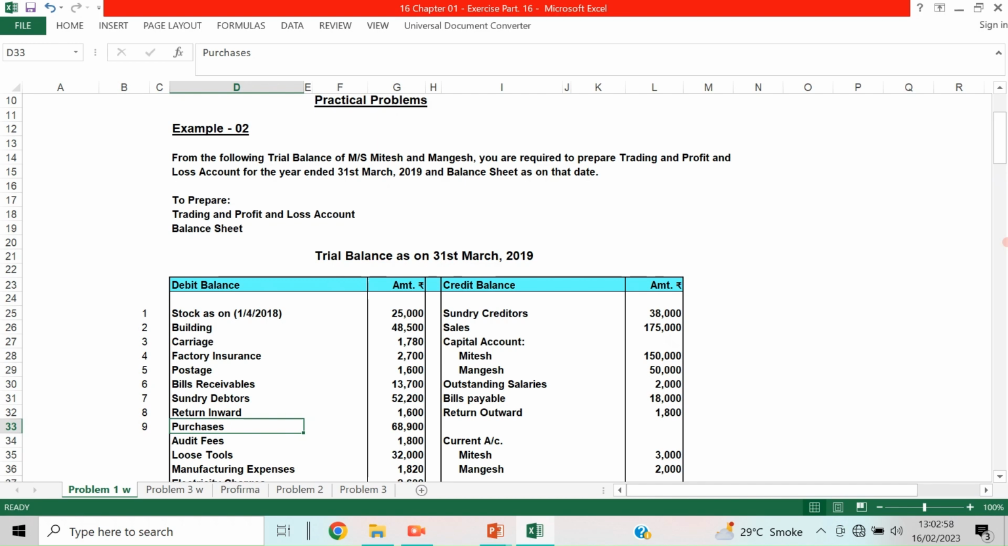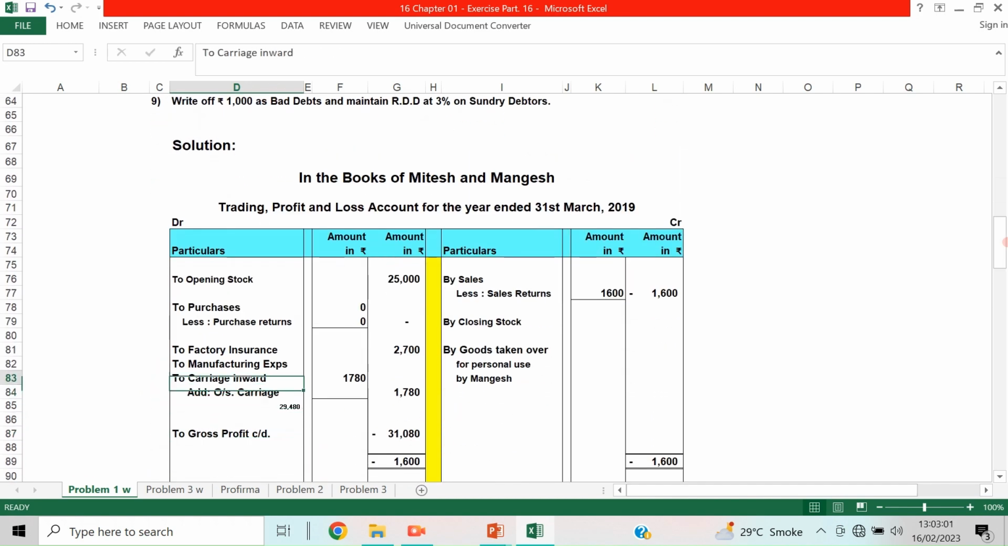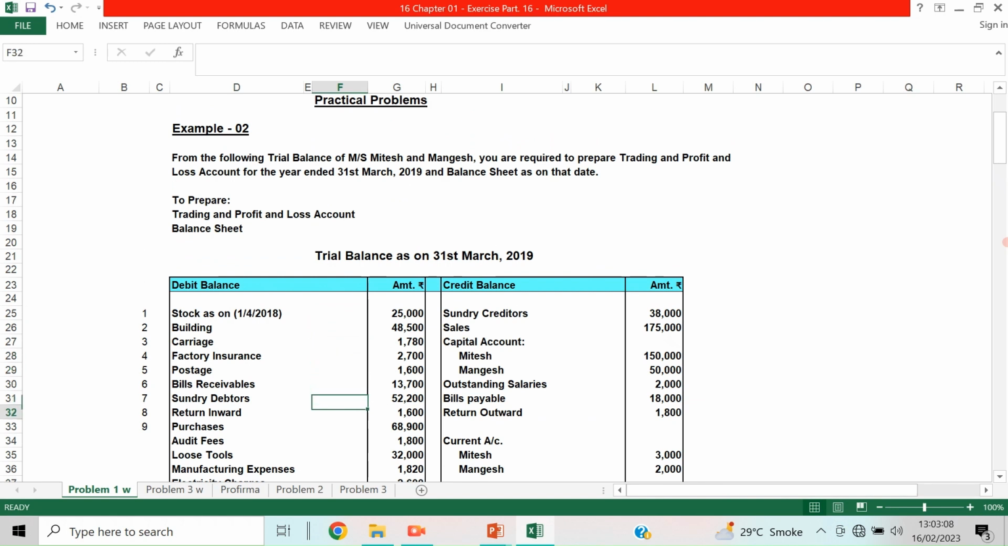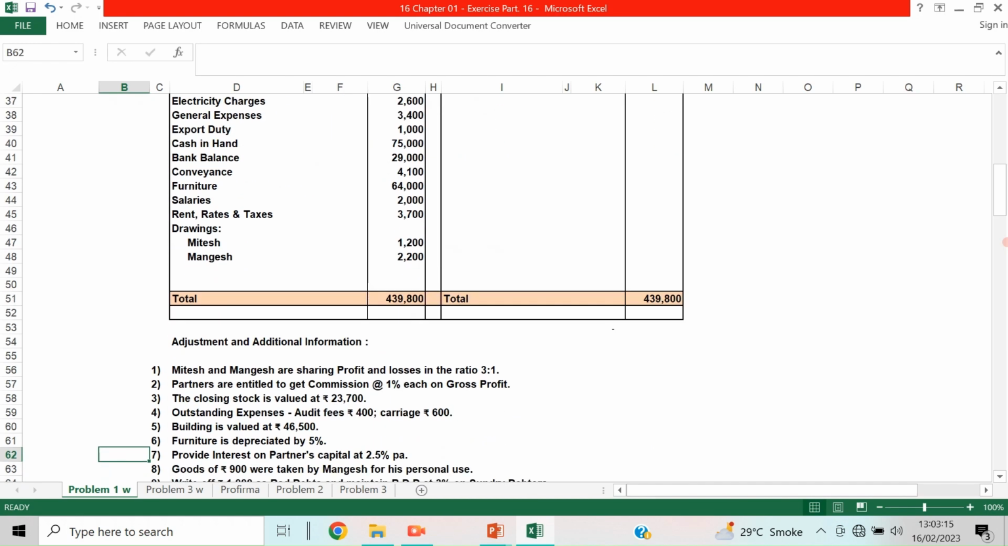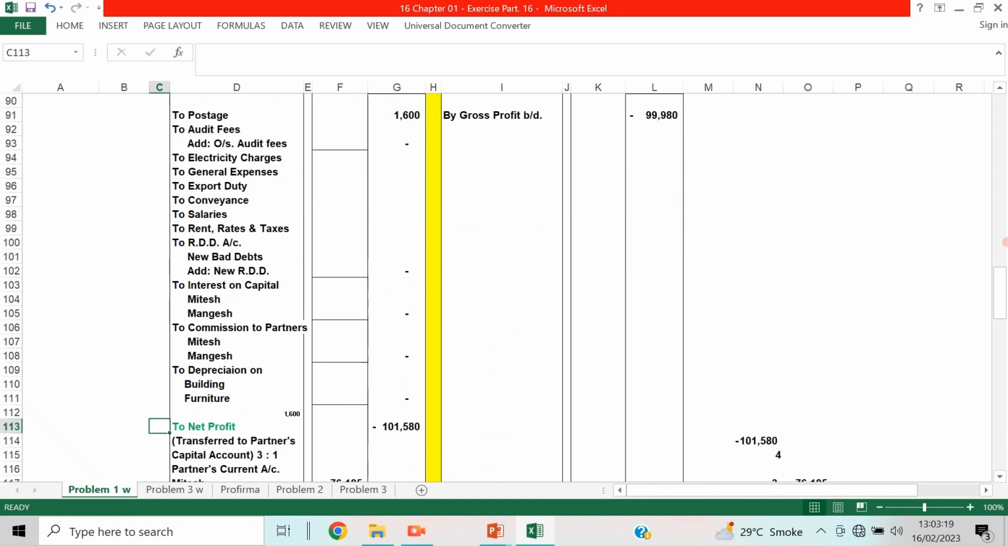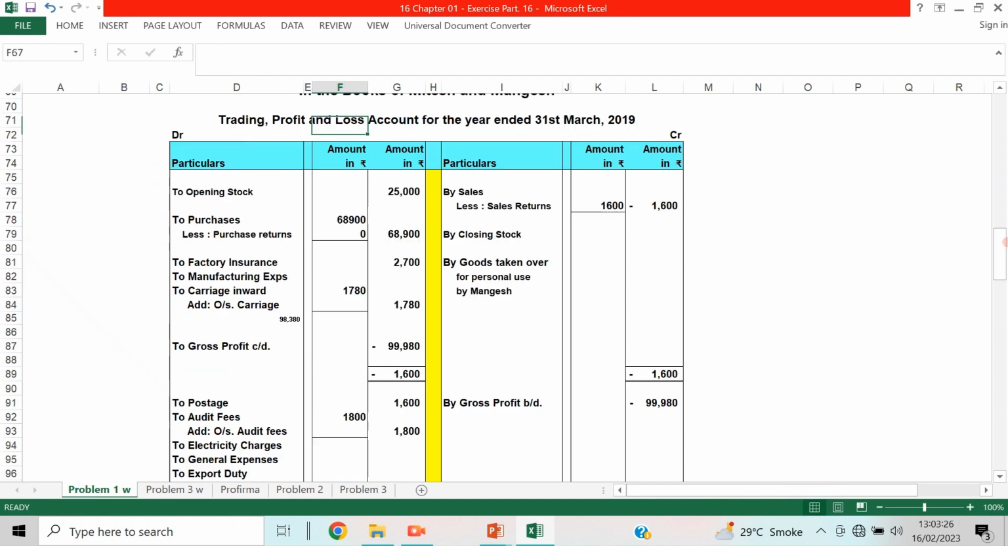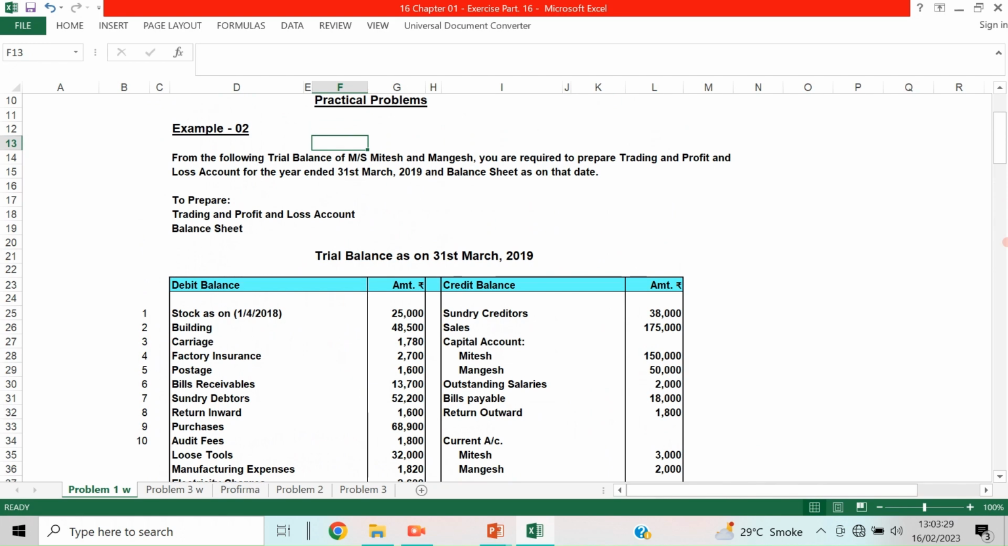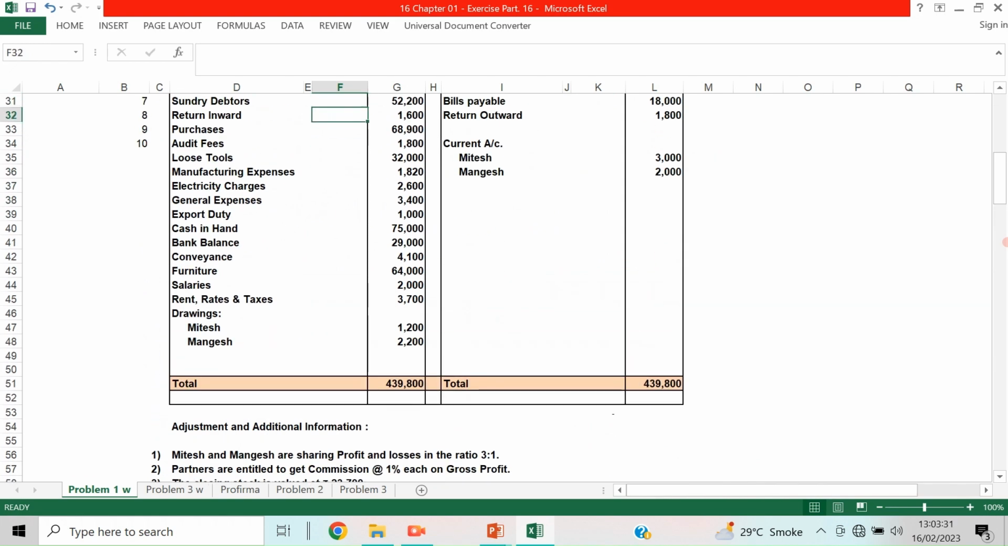So now purchases 68,900. Purchases is a trading item, 68,900. Okay, now purchases is done. Tenth, audit fees 1,800. Audit fees, there is an adjustment entry. Audit fees 1,800, so it is taken on the inner column.